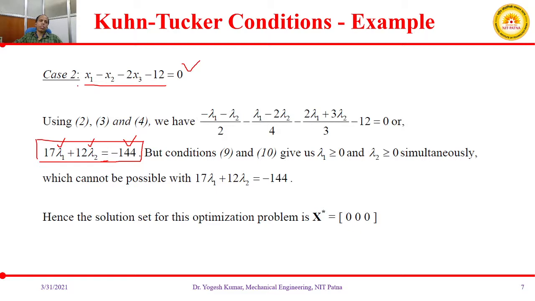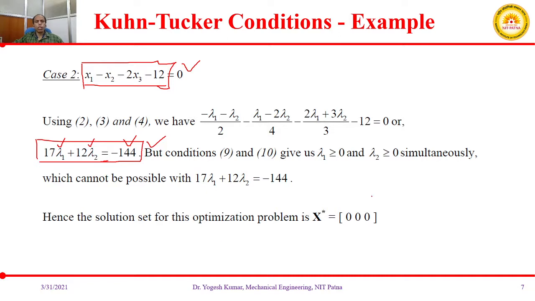So case 2 is not applicable as per your Kuhn-Tucker conditions, because the Kuhn-Tucker conditions are not satisfied in case 2.